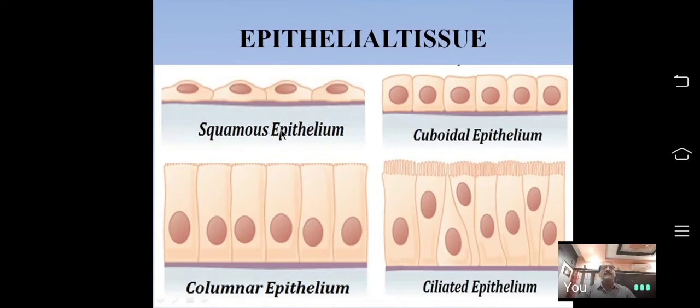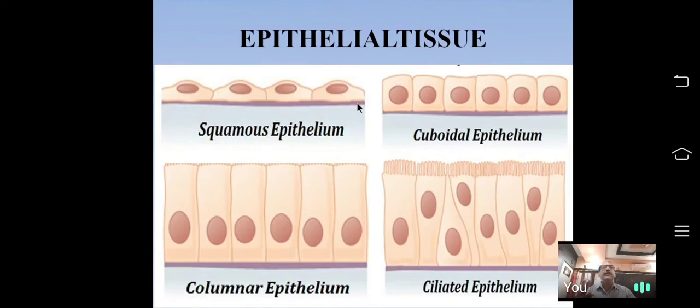In squamous epithelial tissue, the cells are very thin, flat, with irregular shape. All the cells in epithelial tissue rest on a non-living membrane that is called basement membrane.